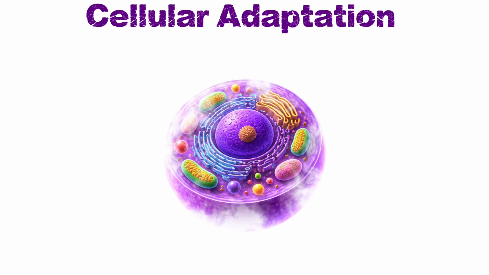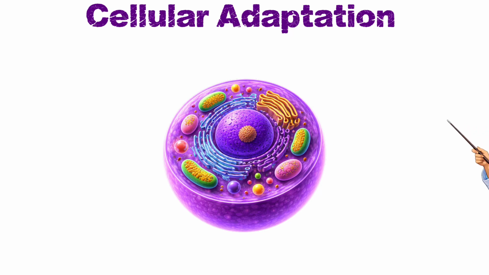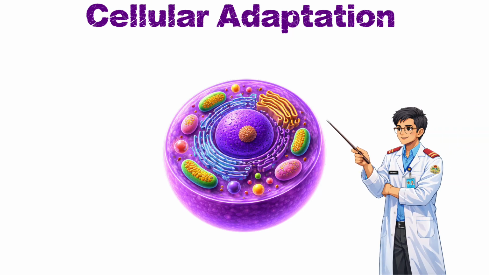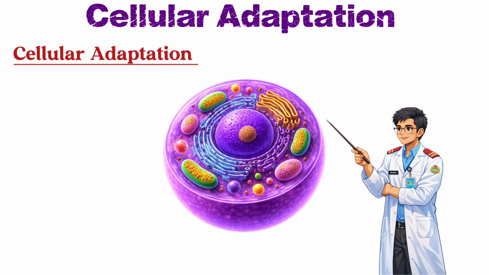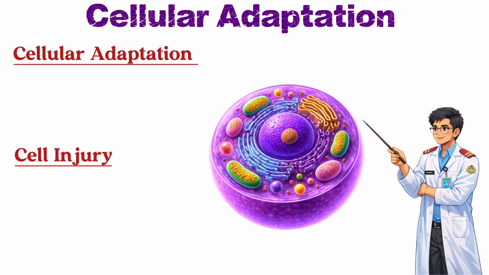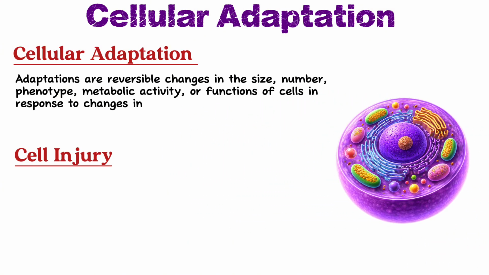Cellular adaptation. Let's say this is a cell. Sometimes changes occur in a cell up to a point from where it is reversible to normal. Such changes are called cellular adaptation. But sometimes cells are so severely stressed that they lose their adaptive ability, and this condition is known as cellular injury. So, cellular adaptations are reversible changes in the size, number, phenotype, metabolic activities, or functions of the cell in response to change in the environment.